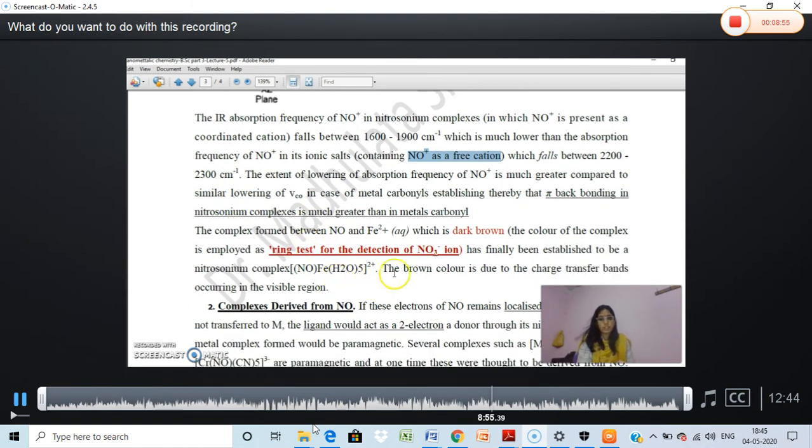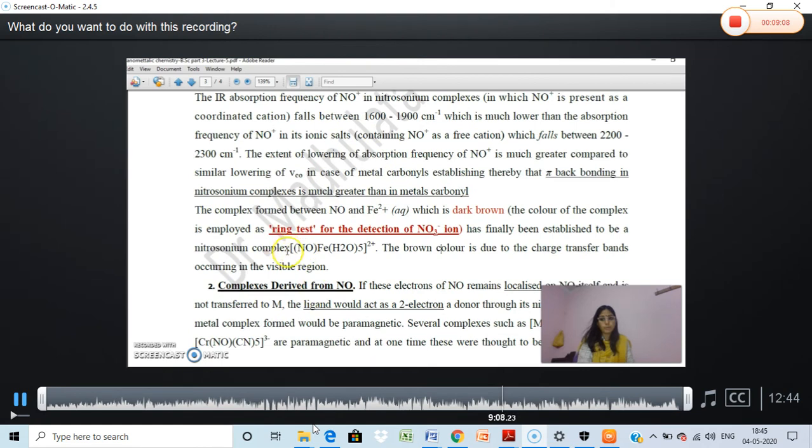There is one complex which we do in our laboratory also, that is the ring test for the detection of NO3 minus. For this anion test we do the ring test, and that is due to the formation of this complex. The color of this complex is brown, and then we detect the presence of NO3 minus in the salt which we supply to you.